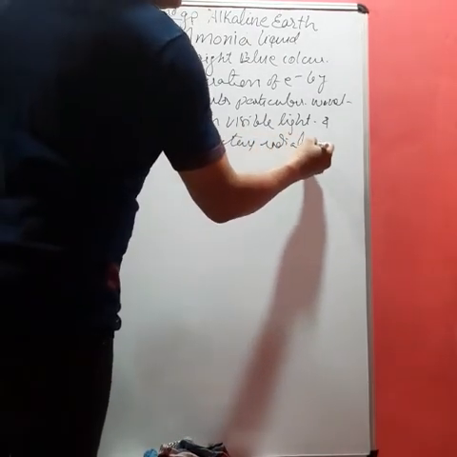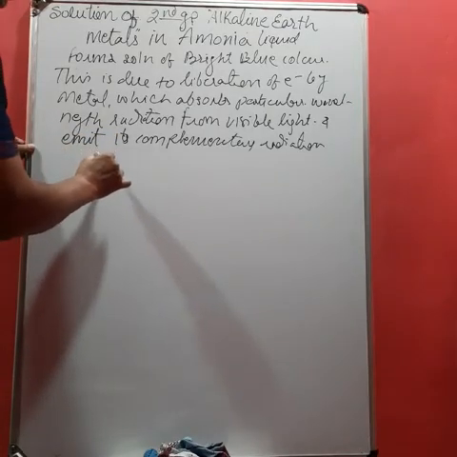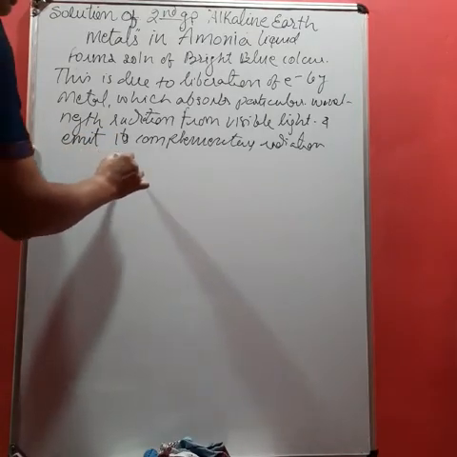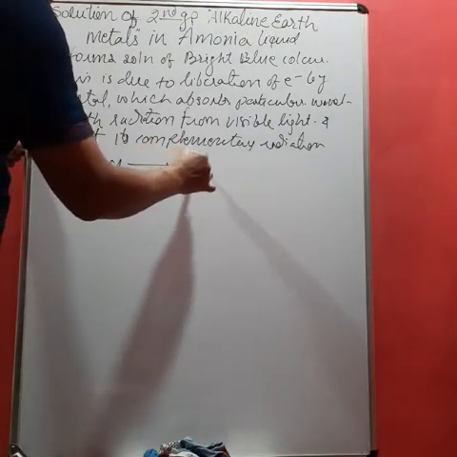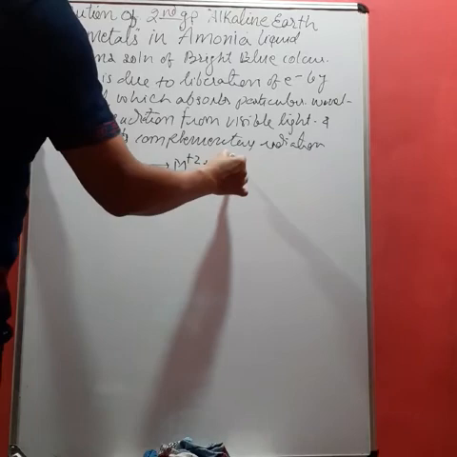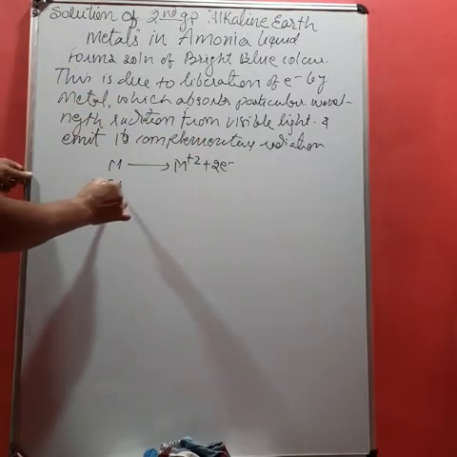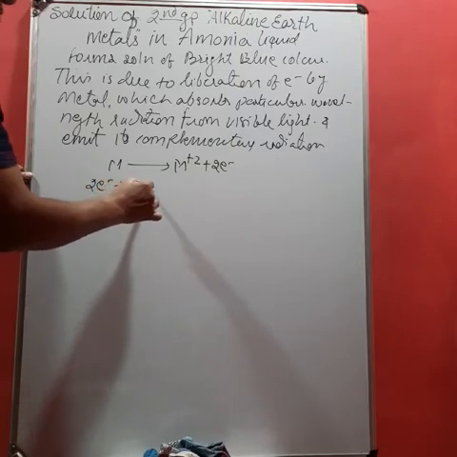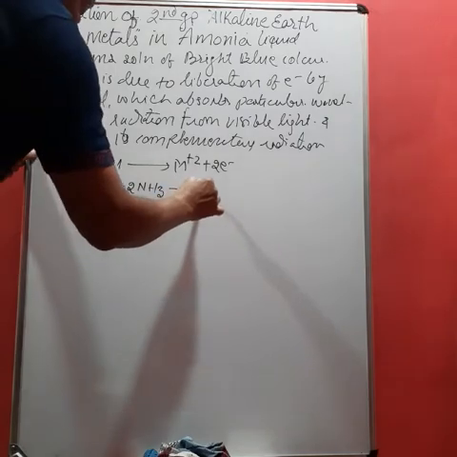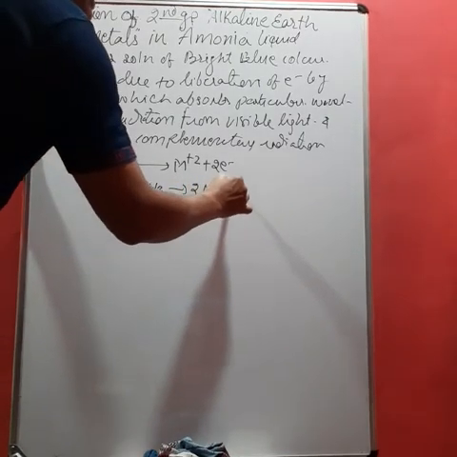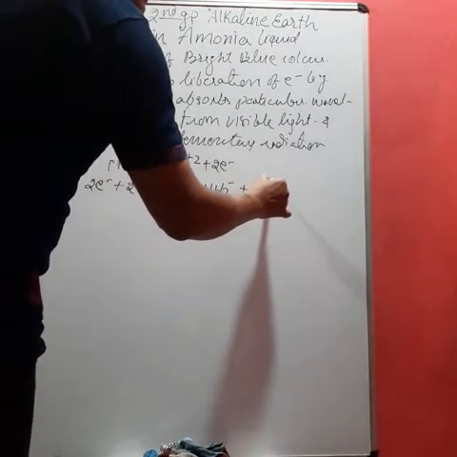radiations. Okay, you can write the reaction also, like here metal of second group, when dissolved in ammonia, converts into M2+ cation and releases electrons. This electron, that is the 2 electrons, reacts with 2 NH3 in solution and forms 2 NH2 anion, that is amide, plus it releases what? Hydrogen gas.